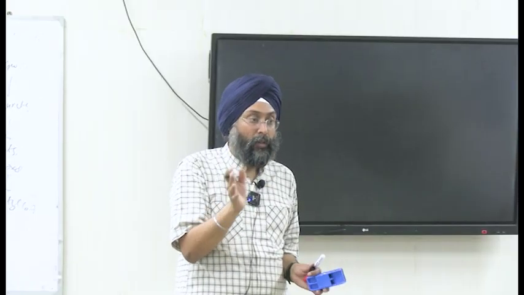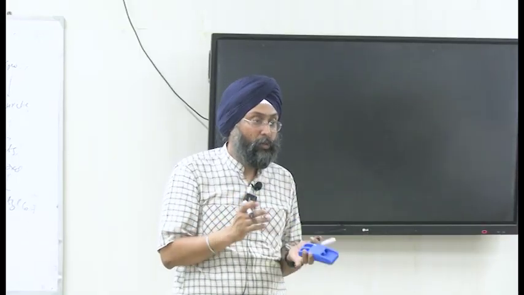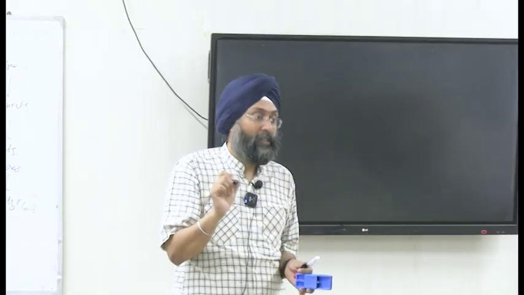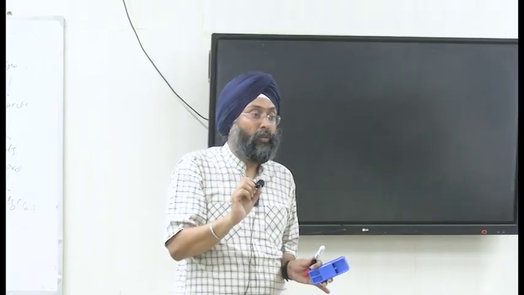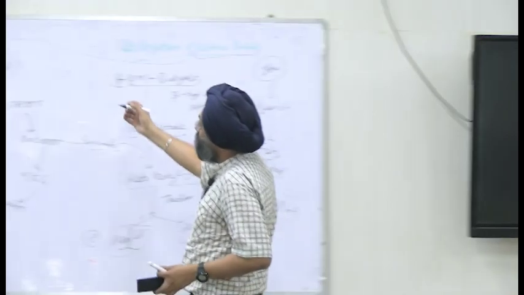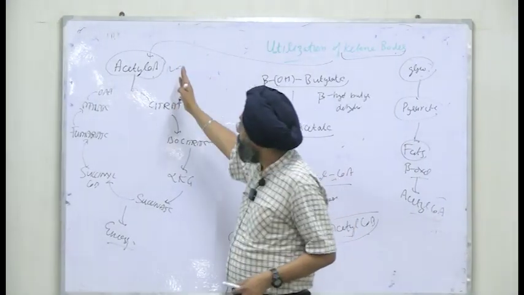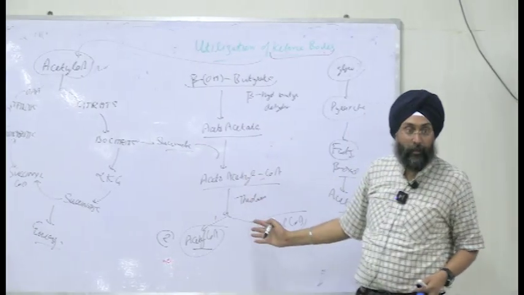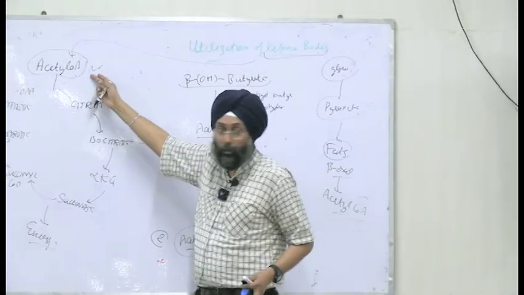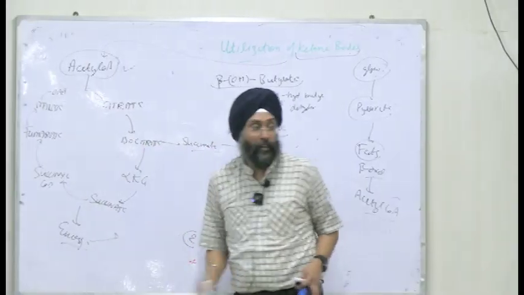After the glucose, the body will break down glycogen to form glucose. Glycogen is also finished now. What will the body do? The body will use beta-oxidation. It will break down fats. The fat will break down to form acetyl-CoA, and this acetyl-CoA is utilized by ketone body metabolism, and this acetyl-CoA will enter the TCA cycle, and the TCA cycle will provide energy.